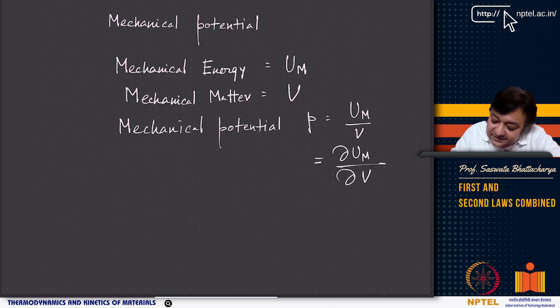T dS. So there is a minus P in general. So minus P is equal to del U del V, right? As pressure increases, volume decreases. So if you think that way, there is a minus sign. So minus P equals del U del V.